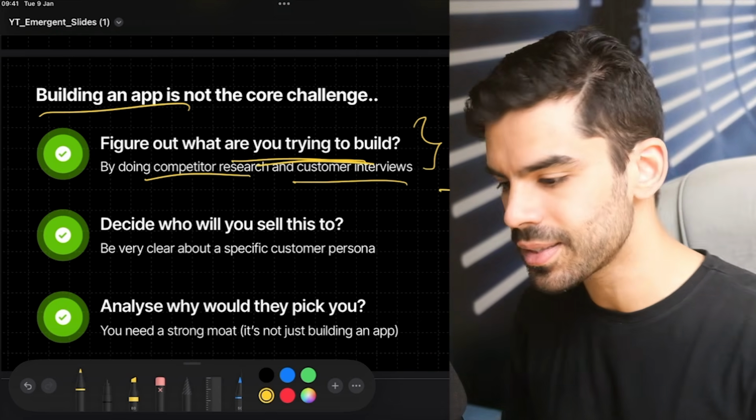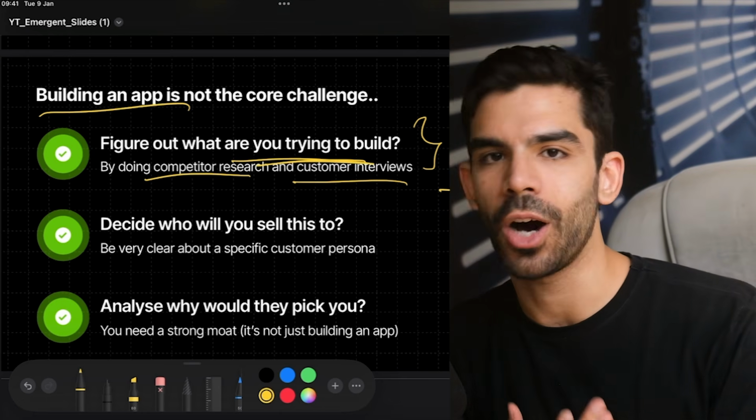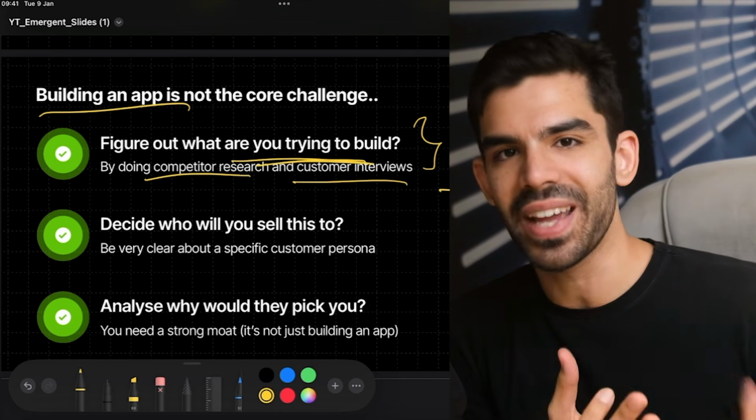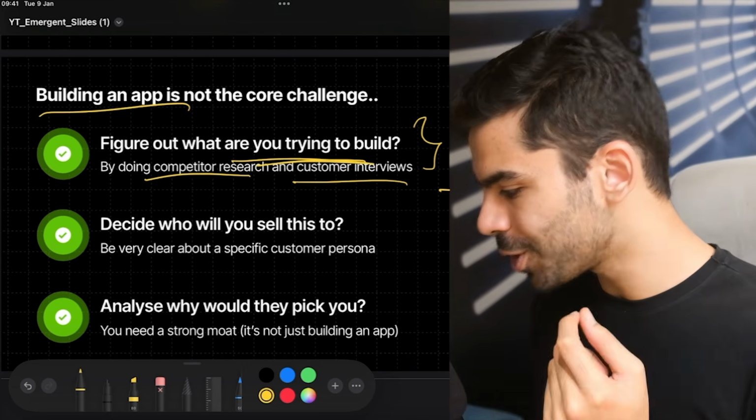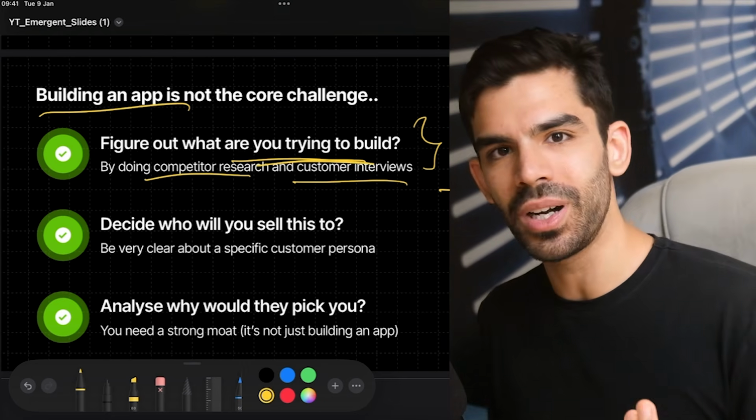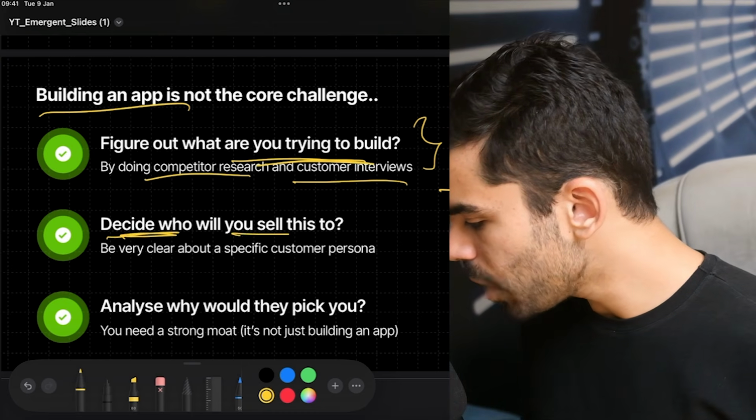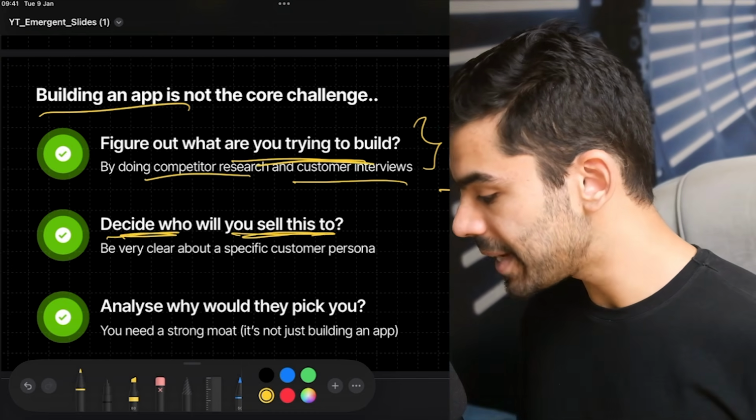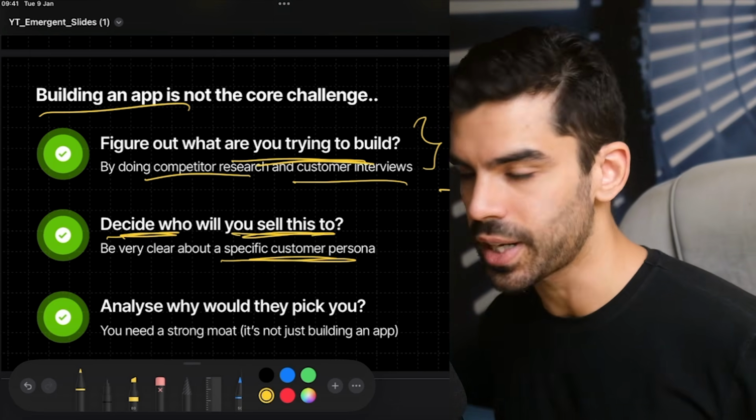Naval Ravikant says, what you work on and who you work with is way more important than how hard you work. You can have the best AI tools knowledge. You can have literally all the skills in the world. But if you do not know what you are trying to build, you will always run in circles. Then you need to decide who you are selling this to, and you need to be very clear about a specific customer persona. If you're selling to everyone, you're selling to no one.